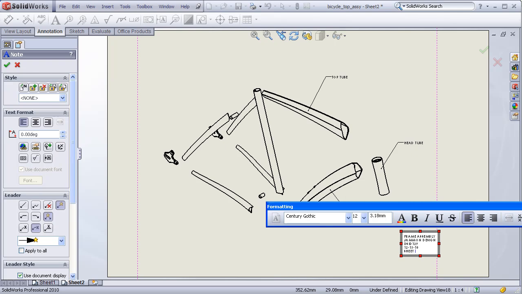If I want, I can highlight this text, change the size of the font, even make it bold, hit escape, and I can drag this to where I like.